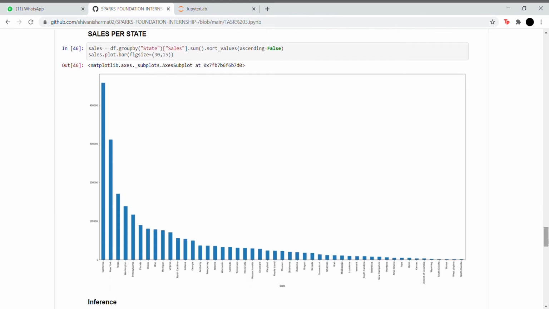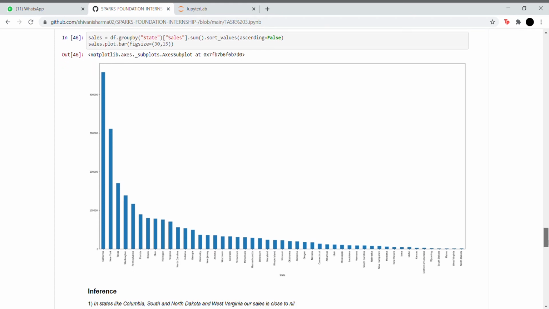Then we have sales per state. The only reason why we're looking at the sales per state is because we want to see whether we're making any sales at all in certain states. And as we can see, in Columbia, South and North Dakota, and West Virginia, our sales are close to nil.